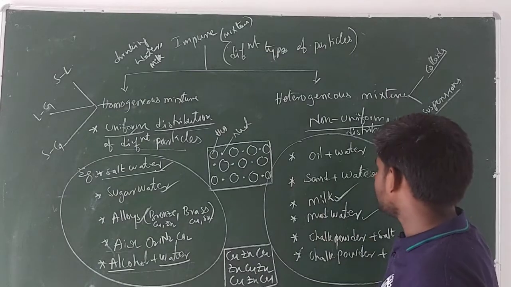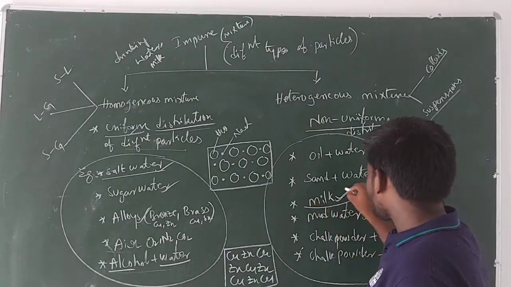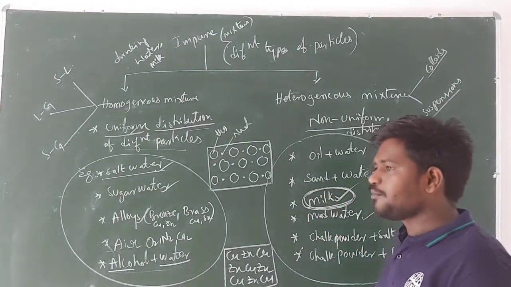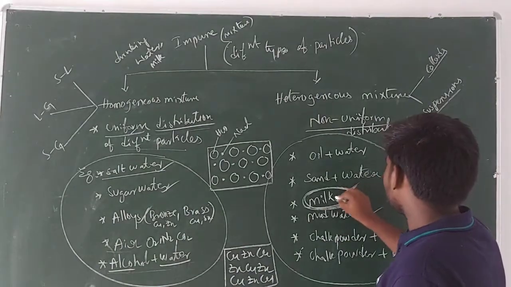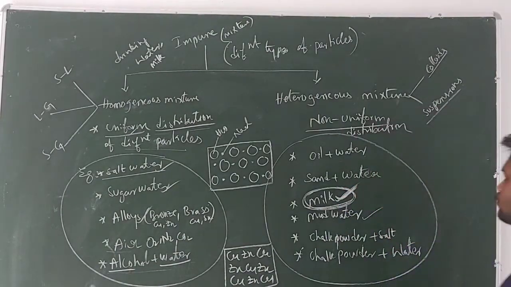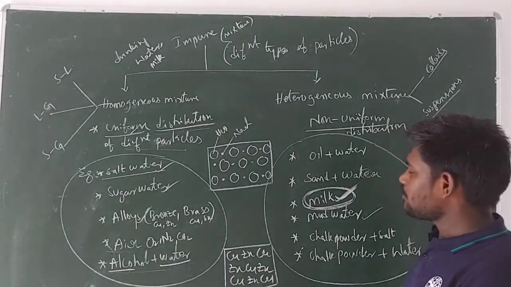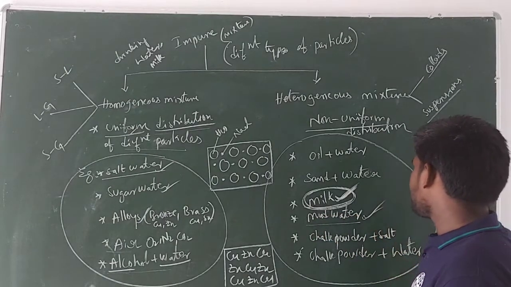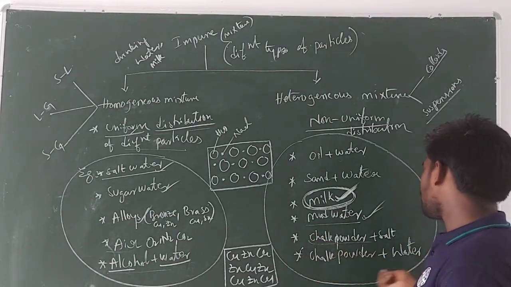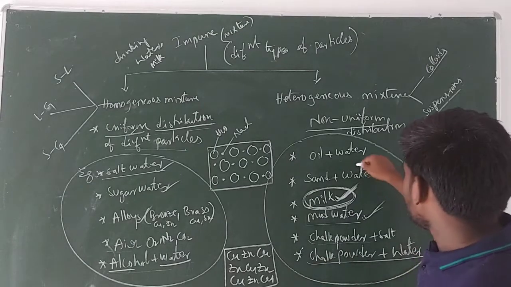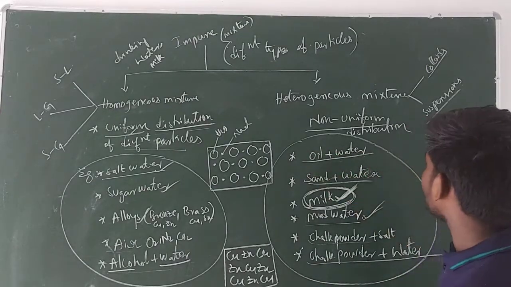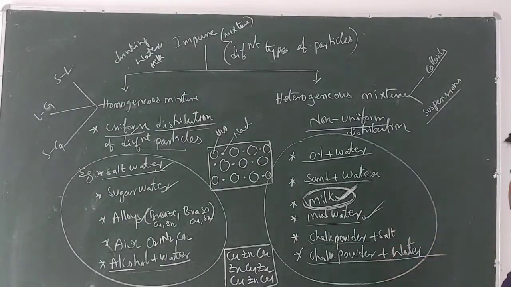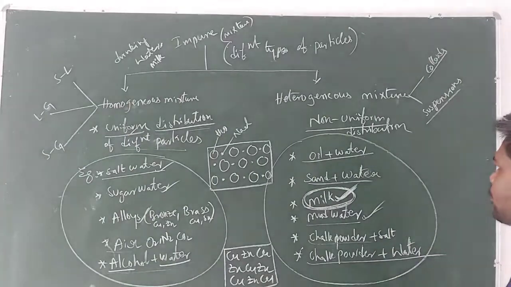are heterogeneous mixtures. Generally, the different components present in the milk, we can't see them. Okay, we can't see them, even though milk is an example of a heterogeneous mixture only. So you can know about that in the solution chapter. Next one, mud water is also an example of a heterogeneous mixture, and chalk powder plus salt and chalk powder plus water. Here, guys, the different components are non-uniformly distributed, and sometimes we are able to identify the different components in the given heterogeneous mixture.